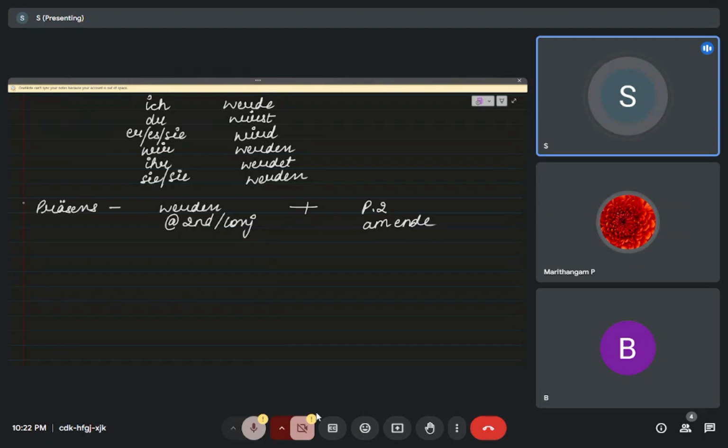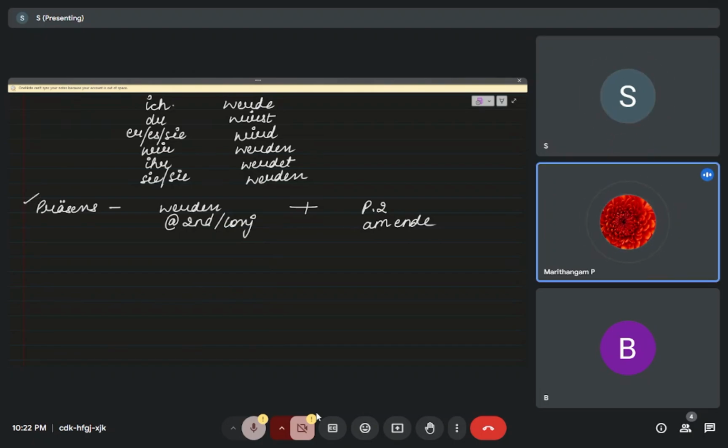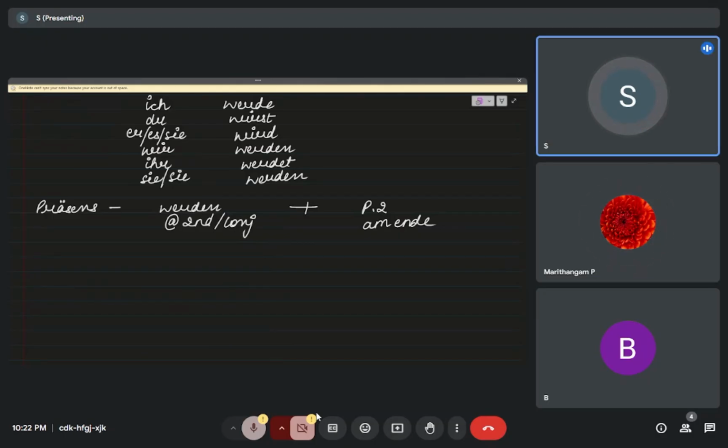So this is the rule for passive present. The main verb becomes Partizip II at the end, and werden at the second position.